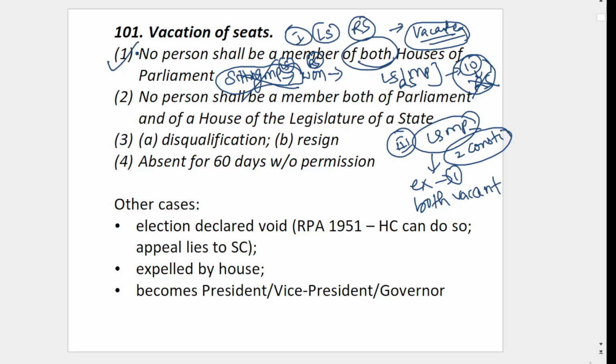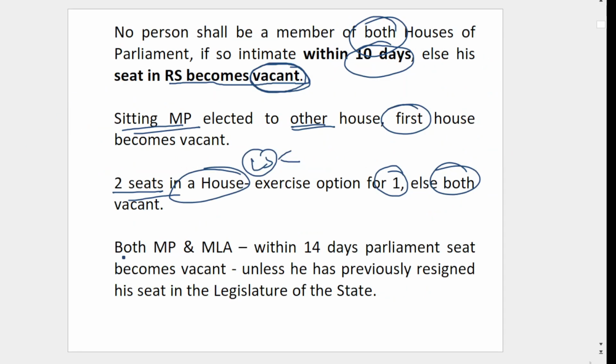So that is Article 101 Clause 1. Then 101 Clause 2 says no person shall be an MP as well as MLA or MLC. MP means here Lok Sabha or Rajya Sabha. You cannot be a member of these at the same time, and within 14 days, you have to intimate the authorities. Let's say you are an MLA and you won as MP. Then within 14 days, you have to inform. Otherwise, the MP seat will become vacant. If you are both MP and MLA, within 14 days the parliament seat becomes vacant.